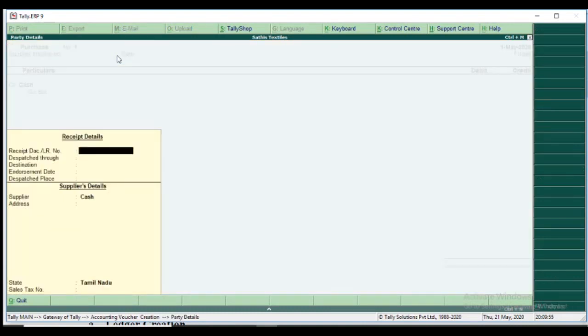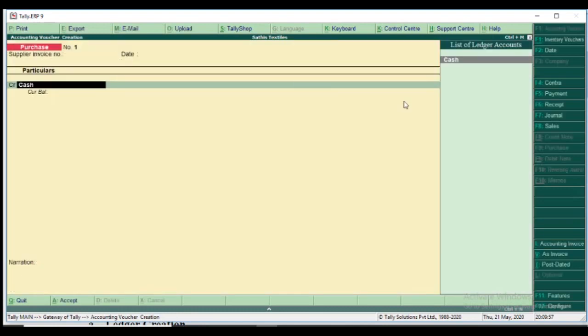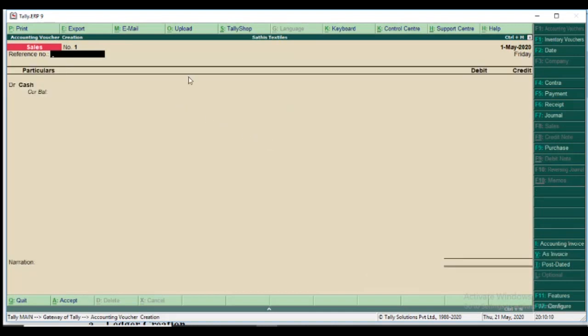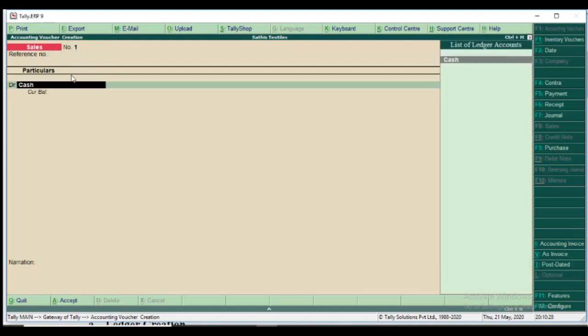The first transaction is a sales transaction. So we press F8 sales. When we press F8 sales, the pane comes in invoice mode, so we click Control plus V and the pane changes to voucher mode. The date is 1 May 2020, so we don't change the date. Any reference number we have, we type it, but we don't have, so I skip. And DR is cash.